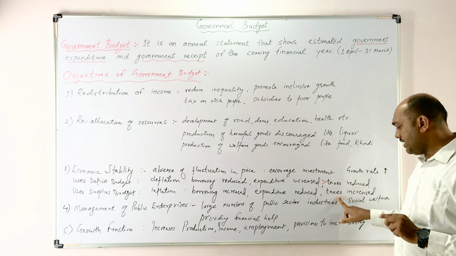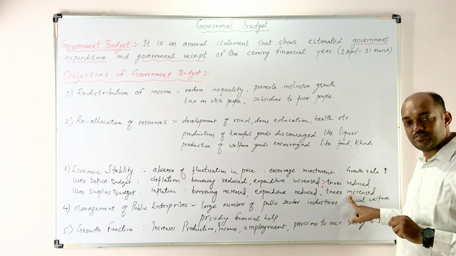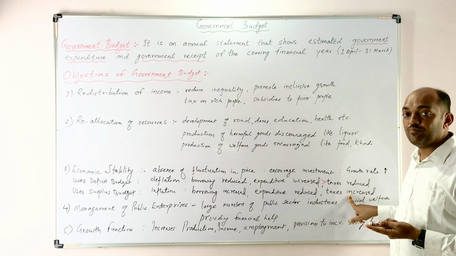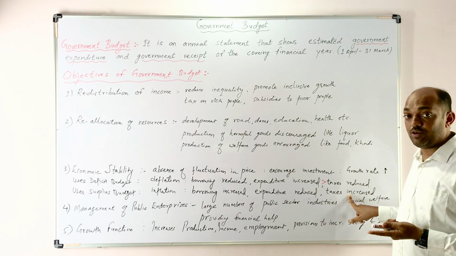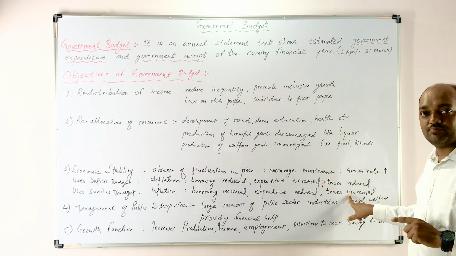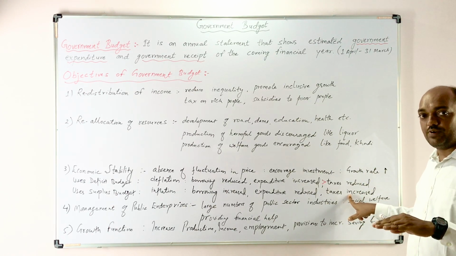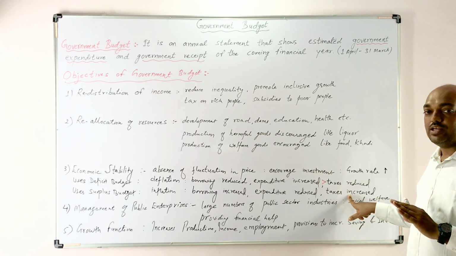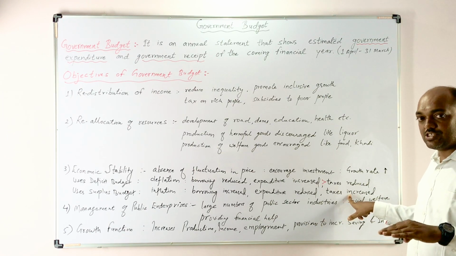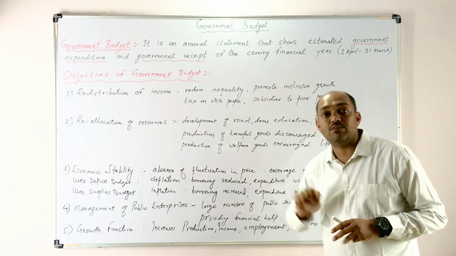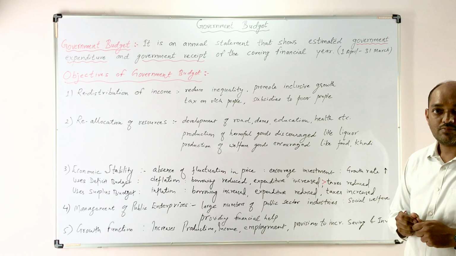And the government increases the taxes because the people are demanding more and there is inflation in an economy. So the government imposes more taxes. So the purchasing power goes down, the people will demand less, and the price goes down. Taking this step, the government controls the inflation in an economy.